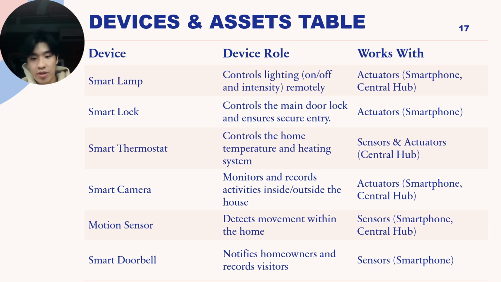Next, we have a smart thermostat which controls the home temperature and heating system, and it works with the sensors and actuators of the central hub. Smart camera monitors and records activities inside and outside of the house, and it works with the actuators like the smartphone and the central hub. Motion sensor detects movement within the home, and it works with sensors like the smartphone and the central hub. For the smart doorbell, it notifies homeowners and records visitors, and it works with sensors like the smartphone.